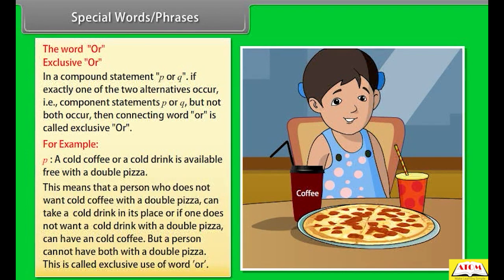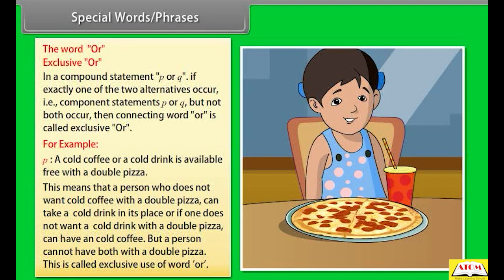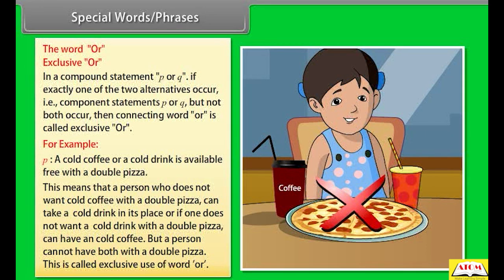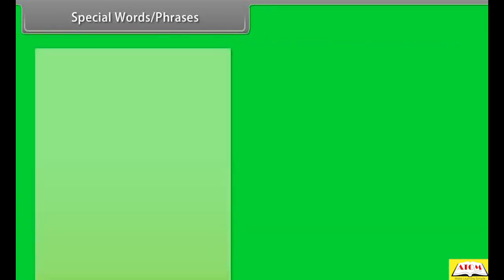This means that a person who does not want cold coffee with a double pizza can take a cold drink in its place. Or if one does not want a cold drink with a double pizza, one can have a cold coffee. But a person cannot have both with a double pizza. This is called exclusive use of the word "or".